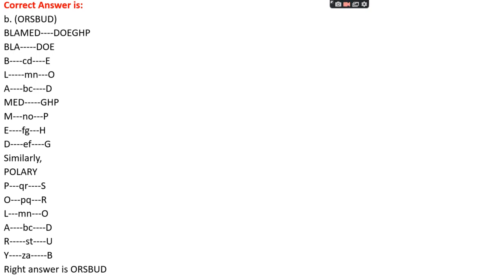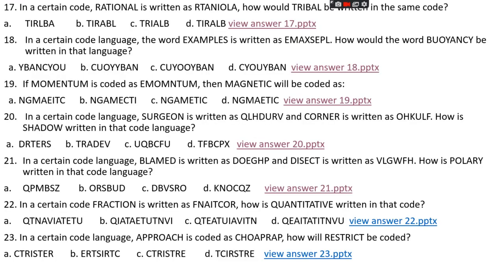Okay, we do the same thing for polarly. We code POL first. For P, the letter three positions ahead is used: for P, QRS; for O, PQR; for L, MNO. So the code for POL must be reversed, that is ORS. So the right answer is ORSBUD.